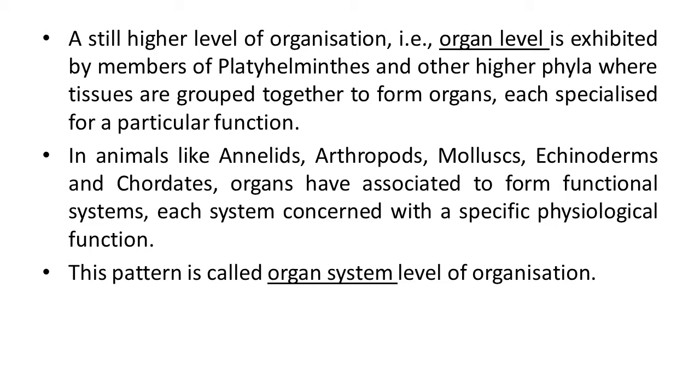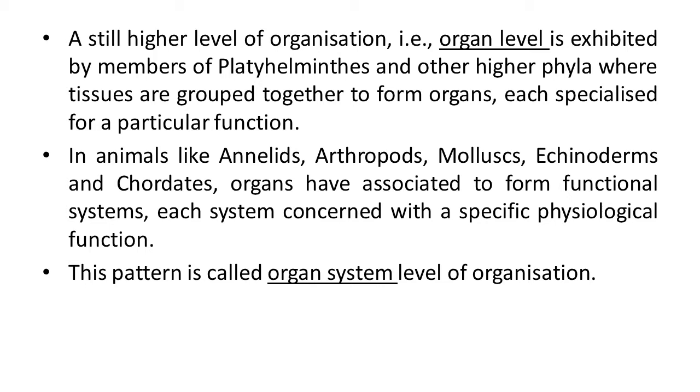In animals like annelids, arthropods, molluscs, echinoderms and chordates, organs are associated to form functional systems, each system concerned with a specific physiological function, and this pattern is called organ system level of organization.